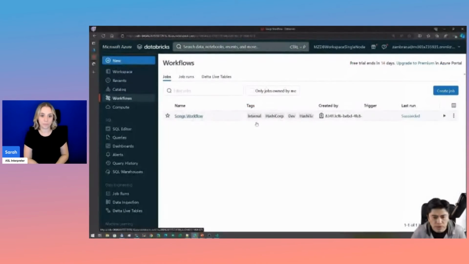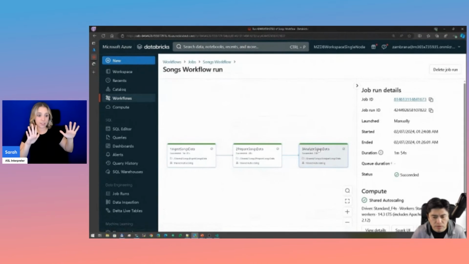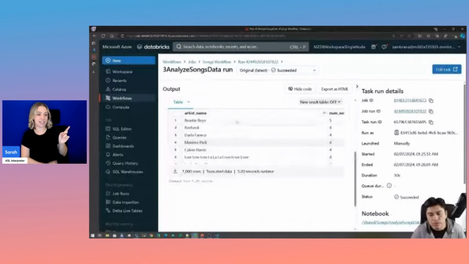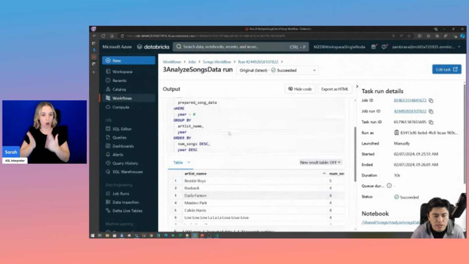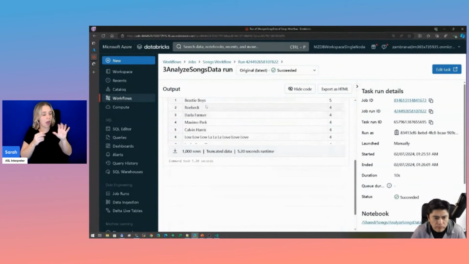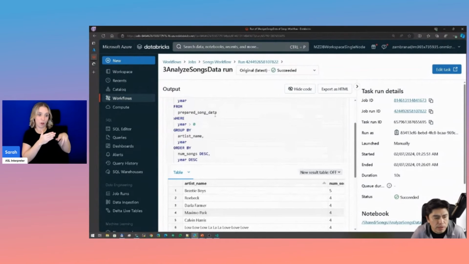So at this point, probably the workflow finished, as you can see here. Everything is green. If we go to the last one, we can get the output that we were expecting, which artists release the most songs every year. So this is just one data set that we imported, where we can keep piling all those files, and this will just automate the whole flow. And as you can see here, we have the results, and everything automated.